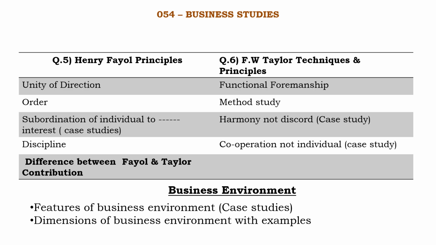There are 14 principles. Among the 14 principles, these 4 principles are continuously asked in case study questions. Similarly, the subordination of individual interest is always asked in sample papers. In F.W. Taylor's techniques: functional foremanship, method study, time study, motion study. Most probably they ask about method study, but you have to read all the techniques, and harmony not discord